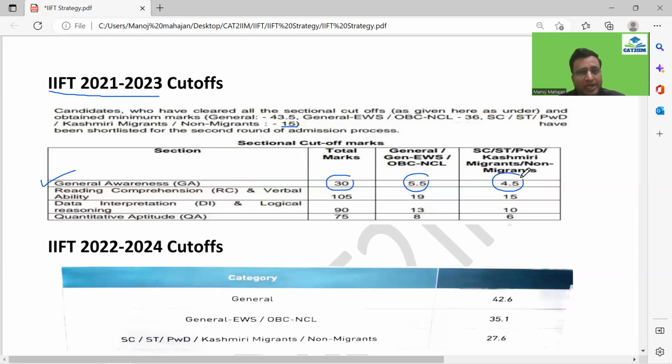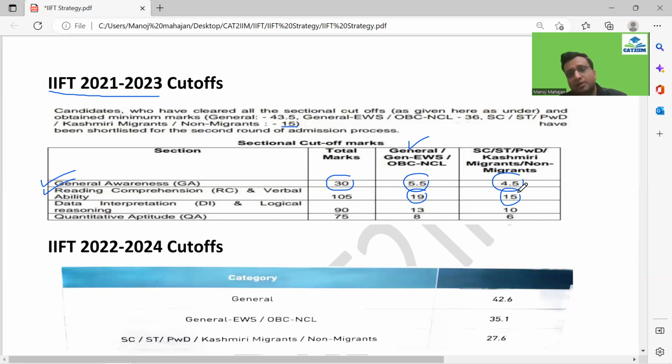Now, coming to the reading comprehension and verbal ability section, this section has the maximum questions. There are 35 questions and each question has 3 marks. The penalty would be 1 mark if you get it wrong, because 1/3 of 3 is 1. So 105 is the total marks, and the cutoff for general, EWS, OBC NCL was 19. For the other categories, it was 15.